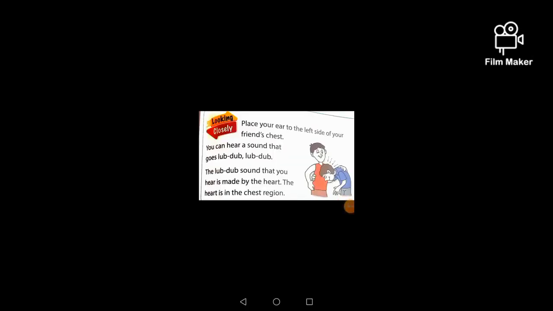Children, let's do an activity. Place your ear to the left side of your friend or your sibling's chest. You can hear a sound that goes lub-dub, lub-dub, lub-dub. The lub-dub sound that you hear is made by the heart. The heart is in the chest region.